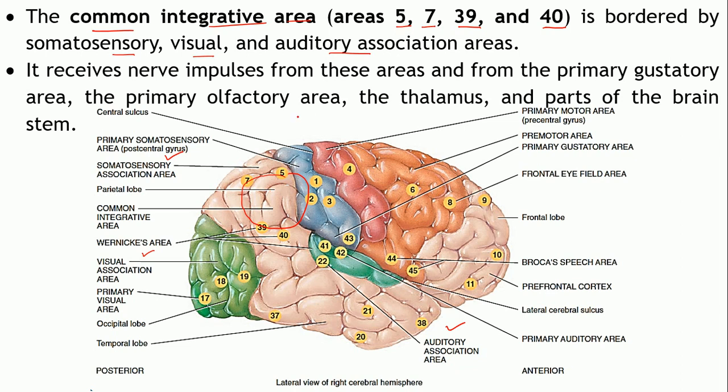So it will receive the nerve impulses from these three areas and also from the primary gustatory area, that is this one, also from the primary olfactory area, that is area number 28, also from the thalamus and the parts of the brain stem.